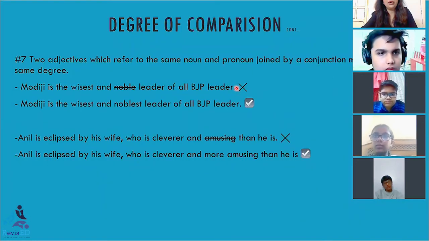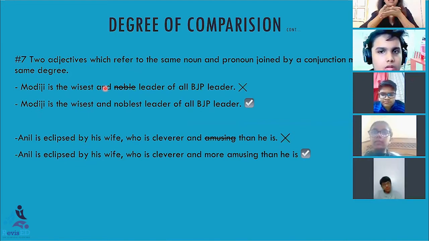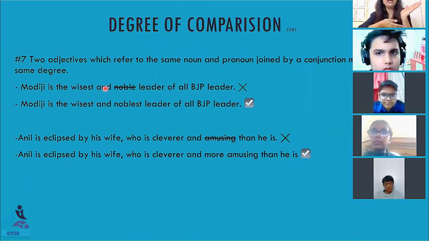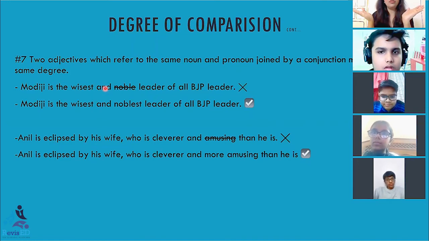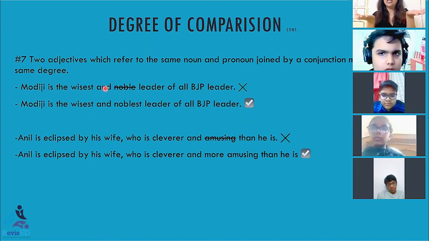Now see, what I am doing is, I am comparing two qualities, two adjectives of the same person. If such a structure comes in front of you, you need to decide that you will have to keep the same degree on both sides of and. See, and acts like a balancer. So what and says is, the thing you are keeping on the left hand side should be similar to the thing I'm keeping on the right hand side. If on the left hand side I'm using a positive degree, then the right hand side should also be positive degree. This is what and says.